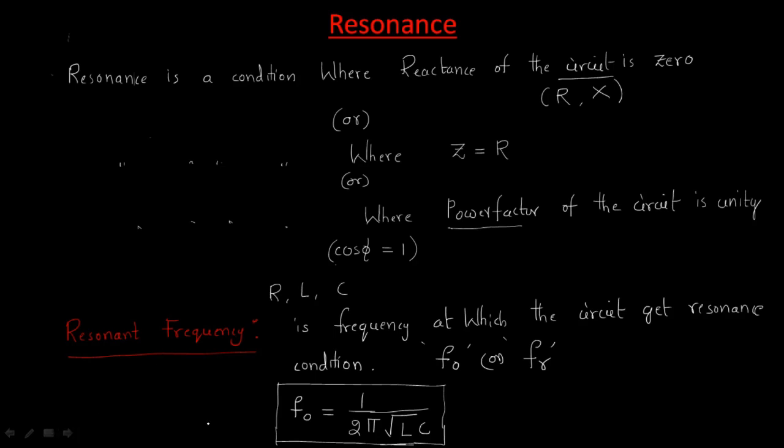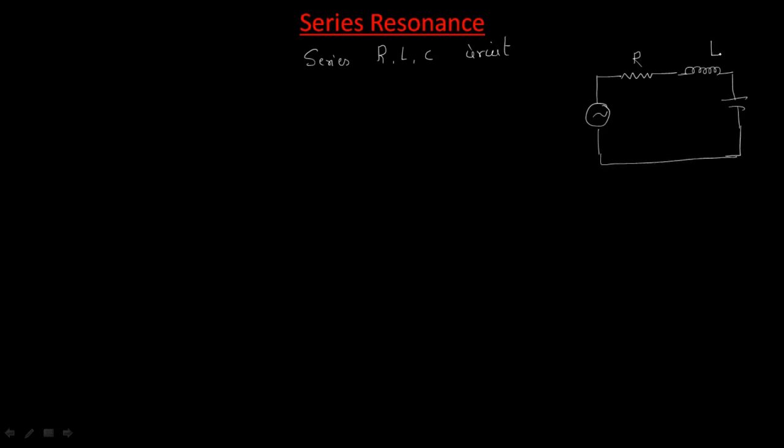Generally, resonance is of two types. One is series resonance, another one is parallel resonance. Now we will discuss series resonance. Series resonance means simply a series RLC circuit. We already discussed the series RLC circuit, but once again we will draw it. This is the R, this is the L inductor, and another one is the C, the capacitor.